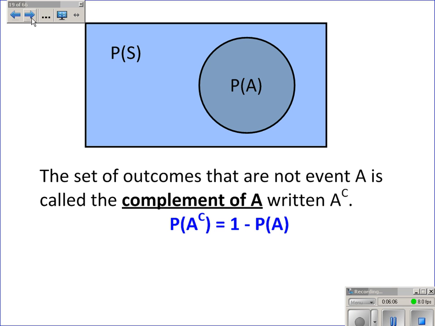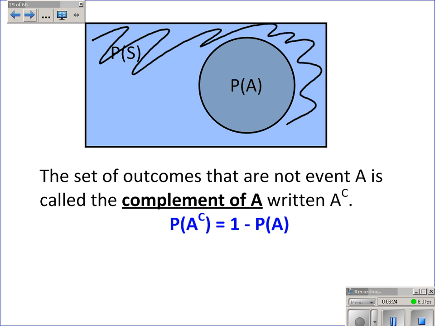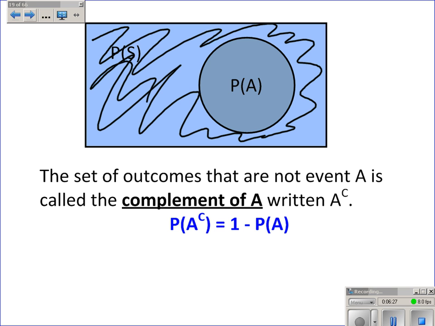Okay, a set of outcomes that are not in an event is called the complement of A, written A with a C up above it. In other words, using this diagram, the complement is everything that's in the sample space that's not in the event. For example, if an event is rolling a 4 on a die, the complement would be not rolling a 4, or rolling a 1, 2, 3, 5, or 6. If the event was flipping heads on a coin, the complement would be flipping tails. So it's a set of outcomes that are in the sample space but not in the event.